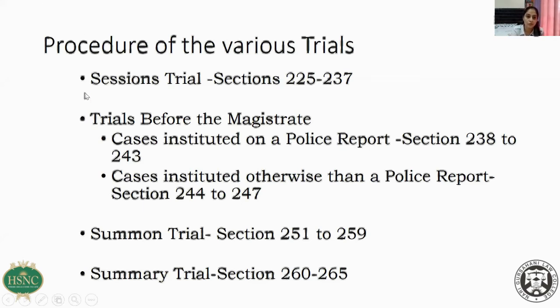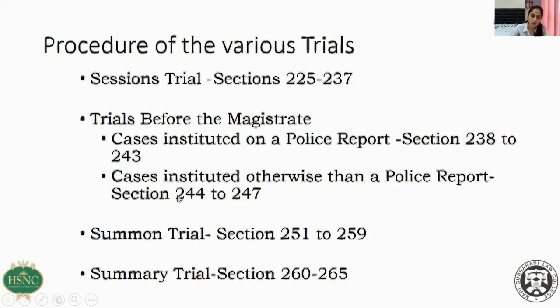Say, before trial, say summons trial. In a summons trial, a few stages will be skipped because the offenses are not so serious. But the basic procedure is this: opening the case of the prosecution, then discharge, then the prosecution witnesses will come, then the defense witnesses, and then there will be arguments by both the sides. Then there will be the final judgment.